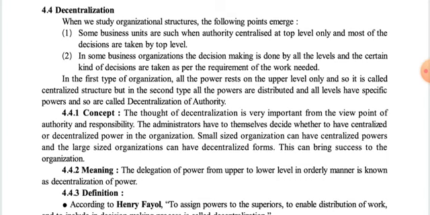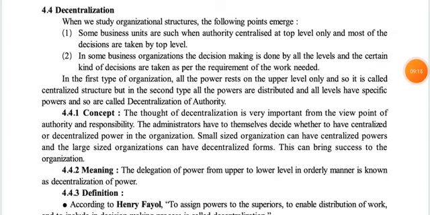So in the first, all the decisions are taken by the top level only, while in the second, decision making is done by all the levels, and certain kinds of decisions are taken as per the requirement of the work. It means whenever and wherever they need to take a decision, they will take it by themselves. In the first type of organization, all the power rests on the upper level only, and so it is called a centralized structure. But in the second type, all the powers are distributed and all levels have specific powers, so it is called decentralization of authority.